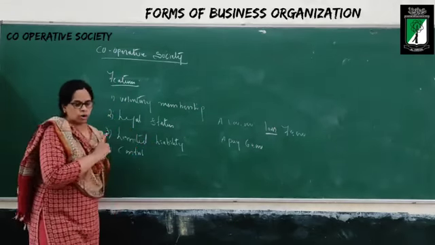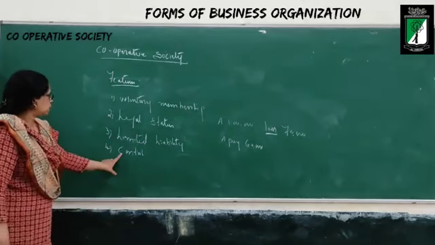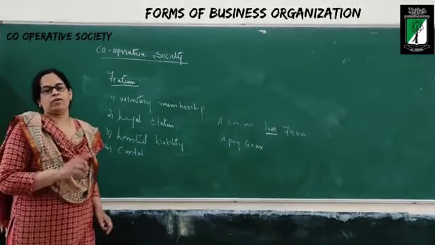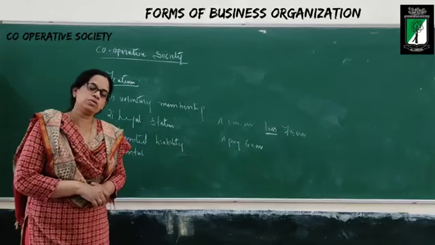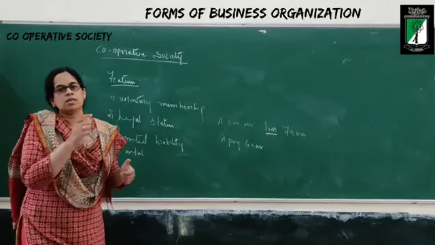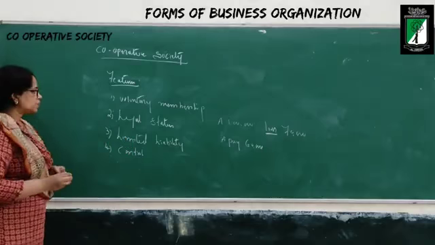Now, the control of the cooperative society is in the hand of the managing committee. Who is going to select this managing committee? The members of the society is going to select.